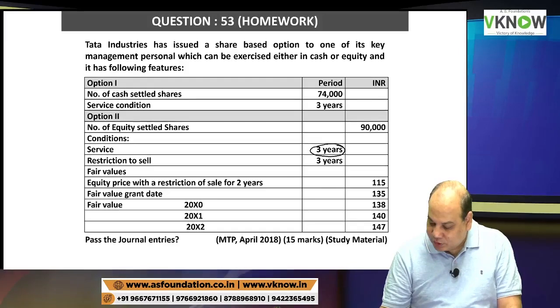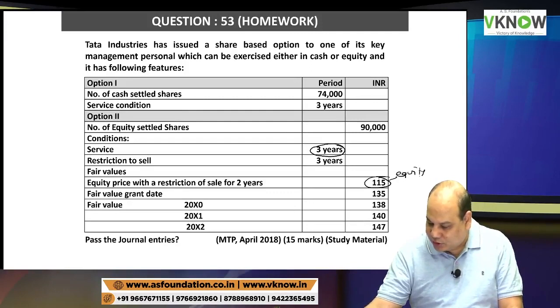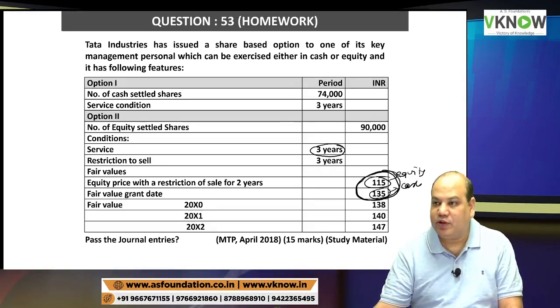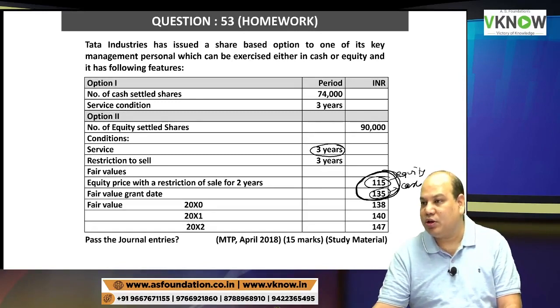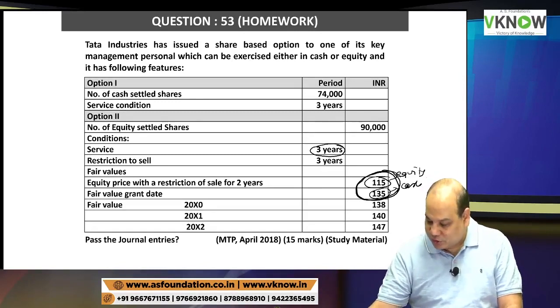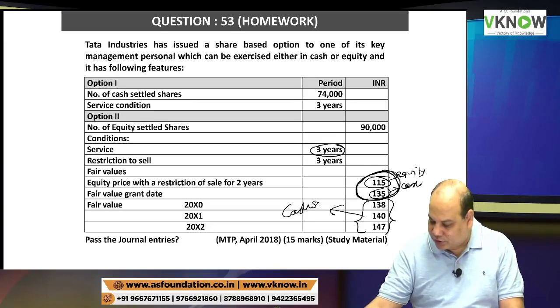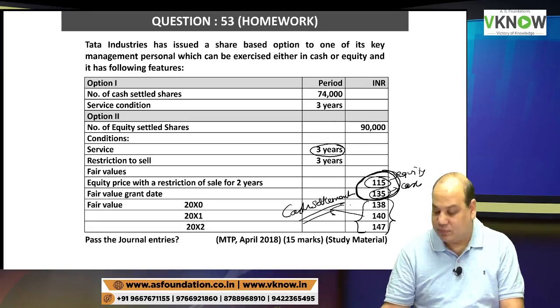Very easy. Fair values. Equity price with restriction will be required for equity settled value. Fair value granted will be required for cash settled. We will use these two numbers to find out if there is any equity component on the grant date, yes or no? And then these 3 prices are given for cash settlement, because you have to do fair value measurement every time.